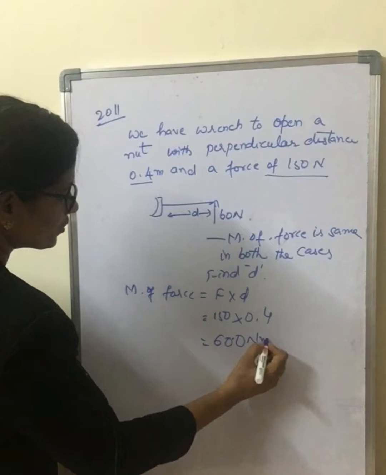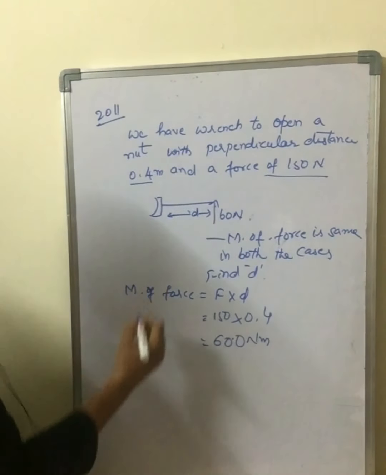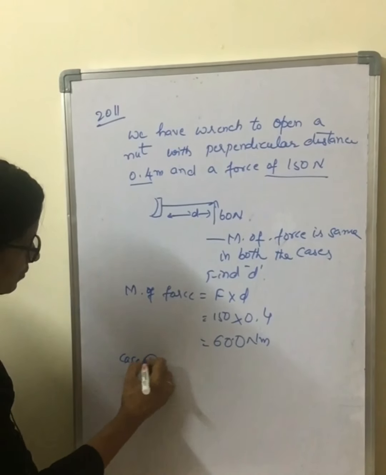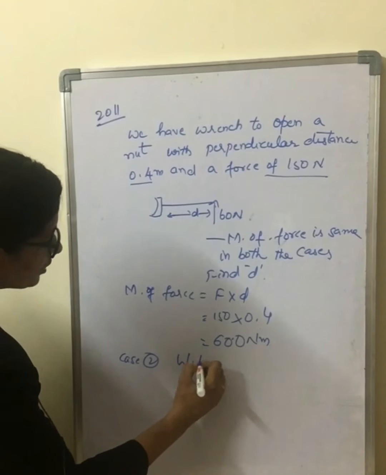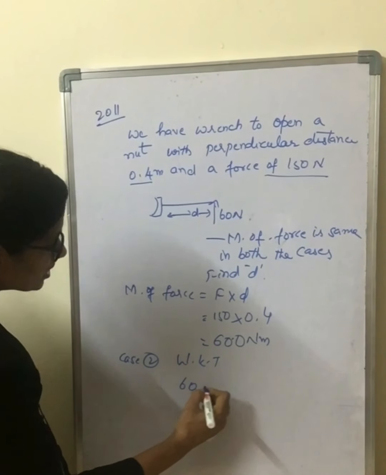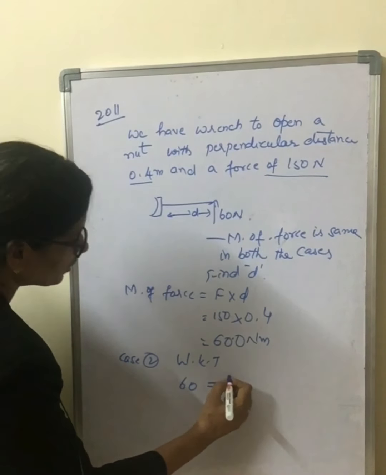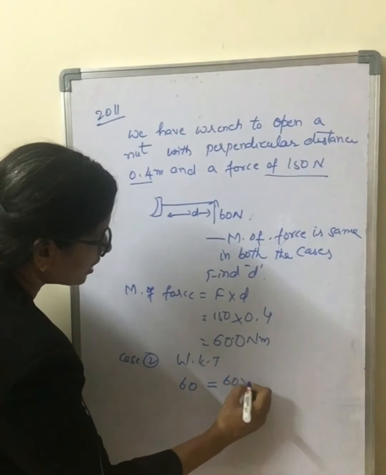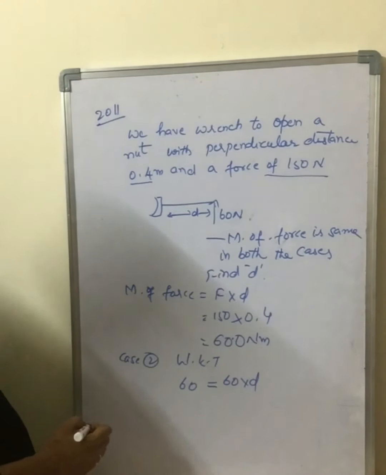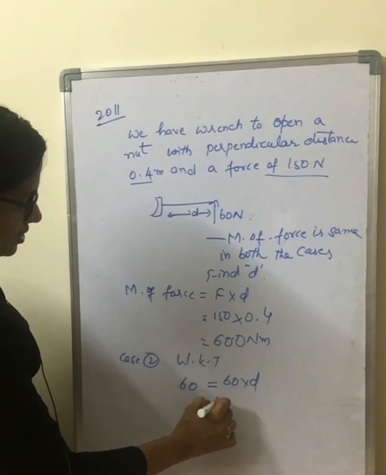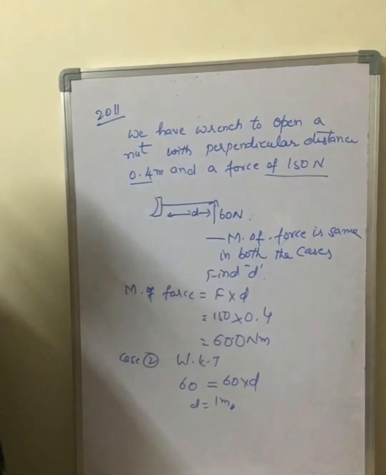It is 60 Newton meter. Now in case 2, we know that 60 Newton meter is equal to 60 into D. So the distance is 1 meter. Am I clear, children, regarding this? Okay.